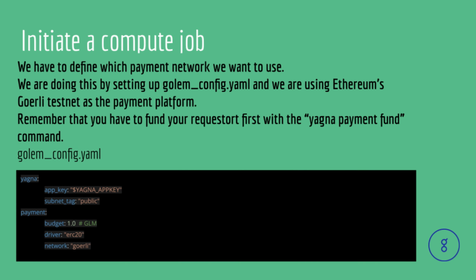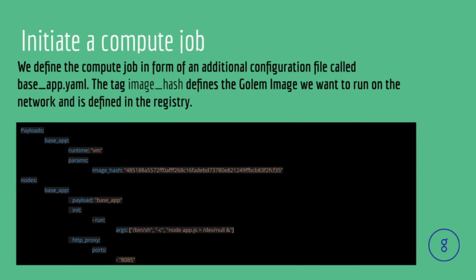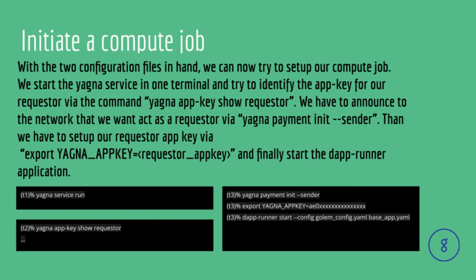First we have to define which payment network we want to use. We are doing this by setting up a Golem config YAML file where we define to use Ethereum's Goerli testnet as the payment platform. Remember that you have to fund your requester wallet first with the yagna payment fund command. Then we define a compute job in form of an additional configuration file called base_app YAML. The tag image_hash defines the Golem image we want to run on the network and is defined in the registry. With the two configuration files in hand, we can now try to set up our compute job.